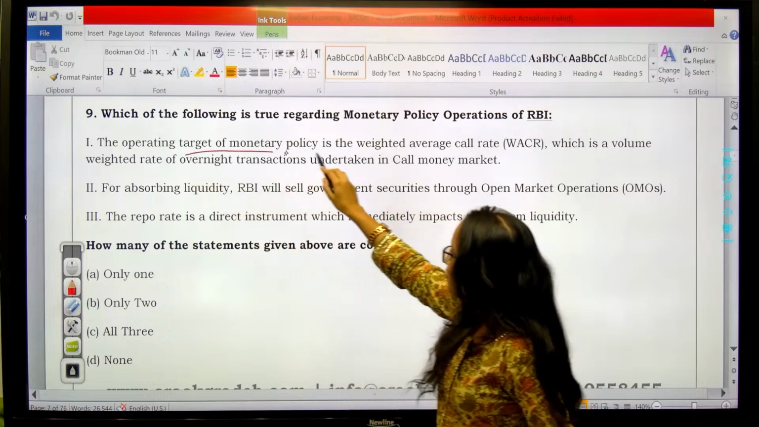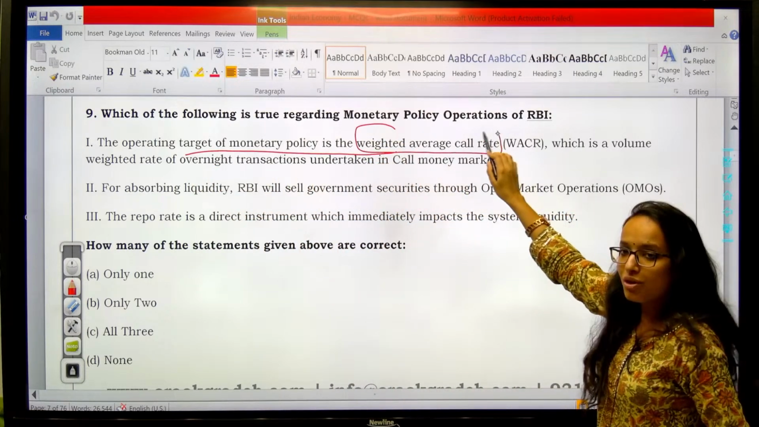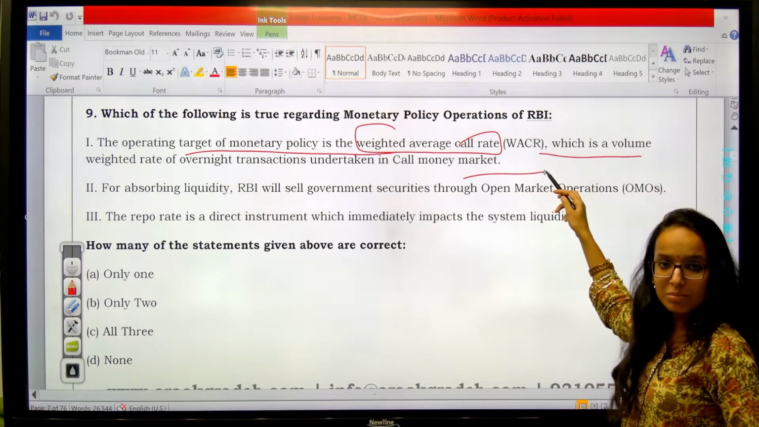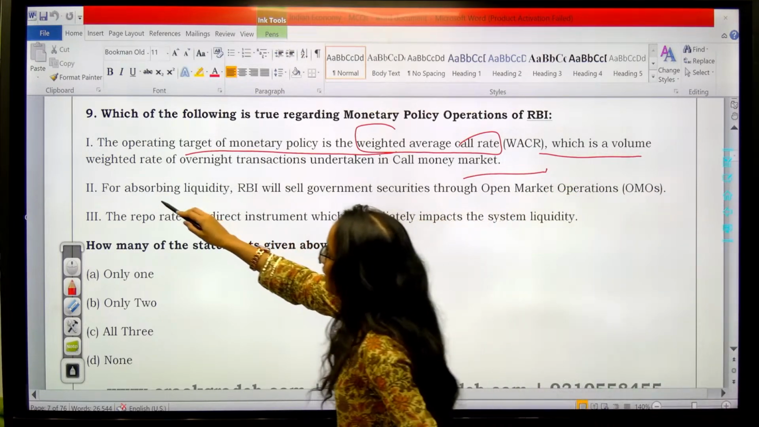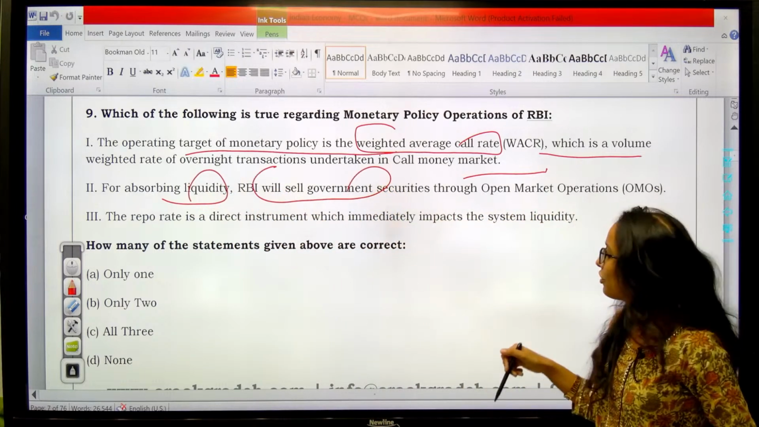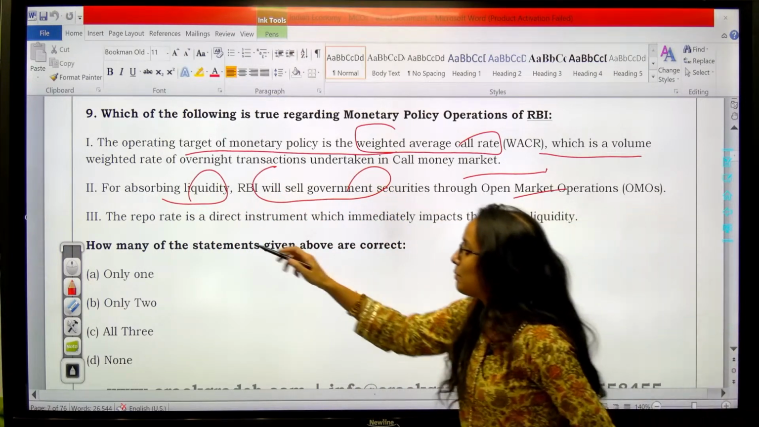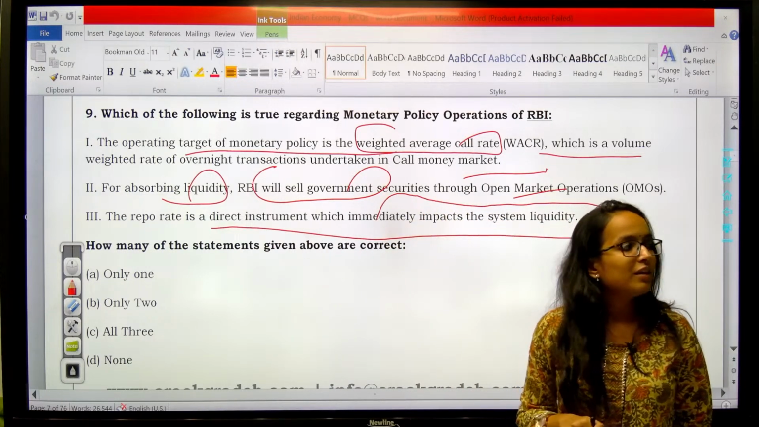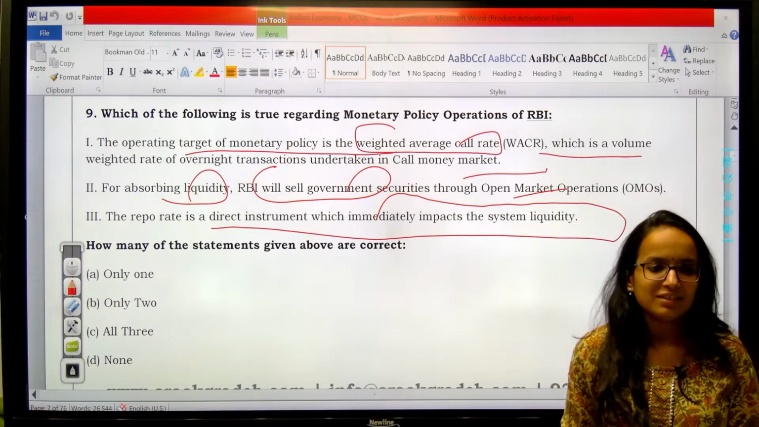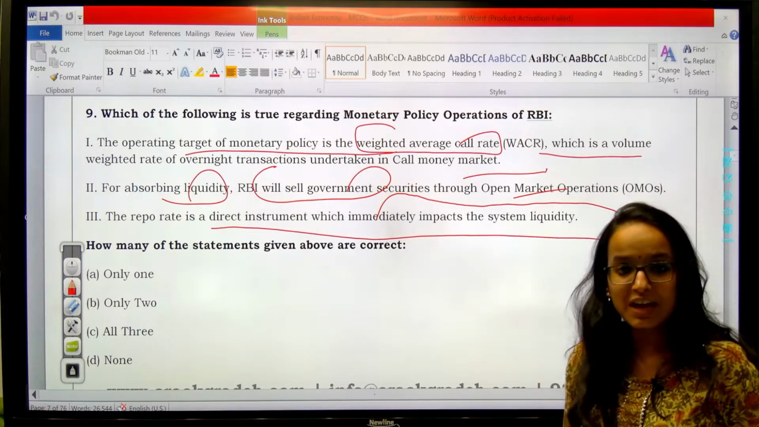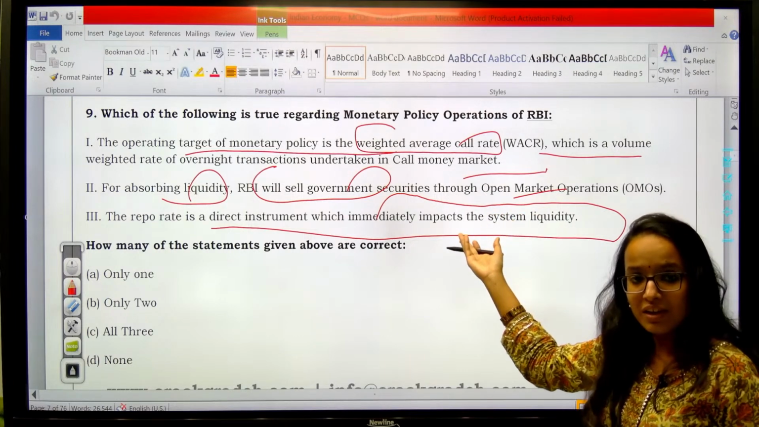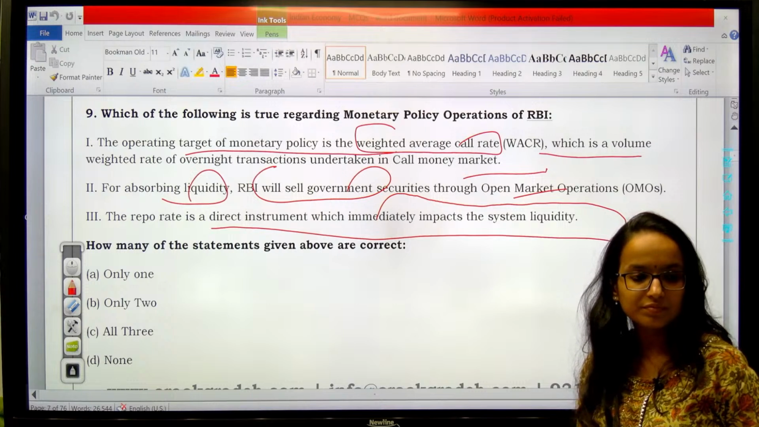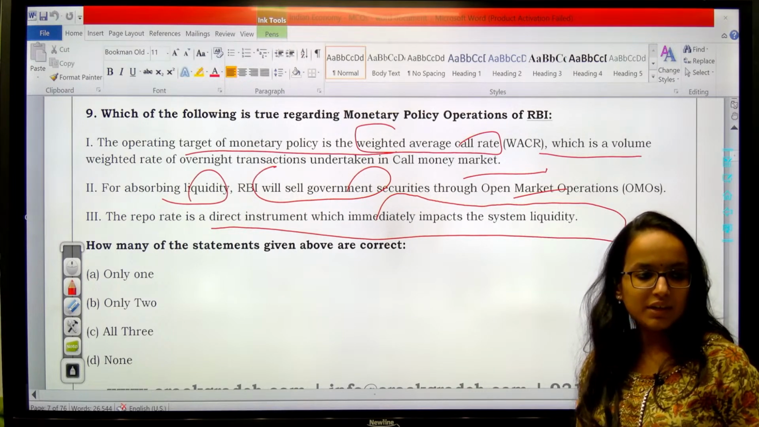The operating target of monetary policy is the weighted average call rate, which is a volume weighted rate of overnight transactions undertaken in the call money market. Second, for absorbing liquidity, RBI will sell government securities through open market operations. Third, repo rate is a direct instrument which immediately impacts the liquidity in the system. Which of the above are correct? Tell me the answers. You all know about all these things. We have discussed WACR in our editorial as well, and the weighted average call rate in the RBI annual report as well. I have told you. What is it?